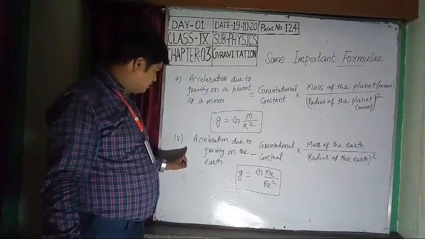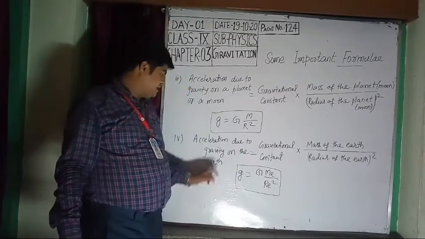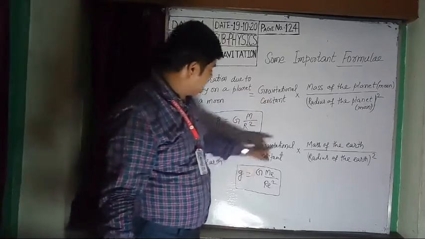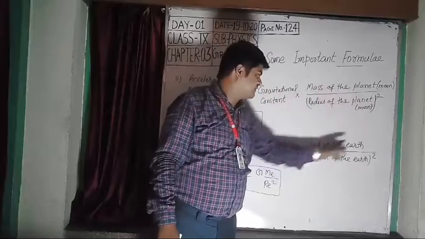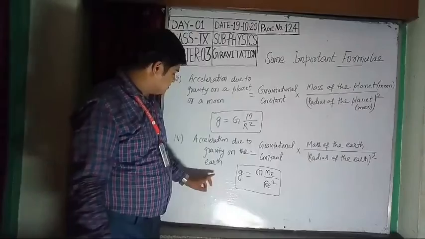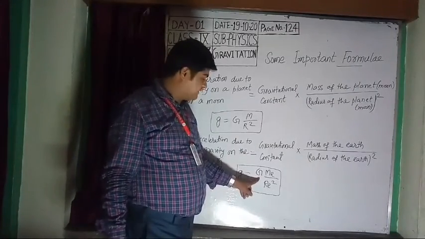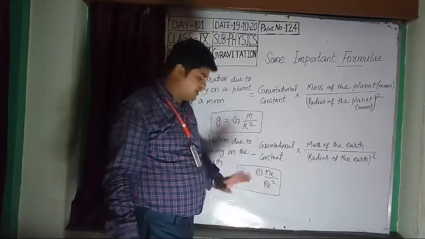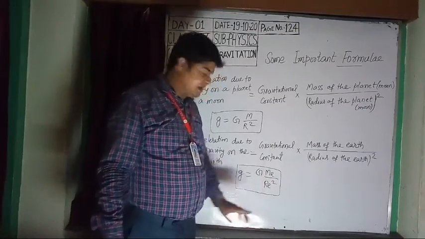Now formula number 4, acceleration due to gravity on the earth. It is the same: gravitational constant into mass of the earth, instead of planet or moon, by radius of the earth whole square. In mathematical form, a small g is equal to capital G into ME, mass of the earth, by RE square. So a small g is equal to capital G ME by RE square.